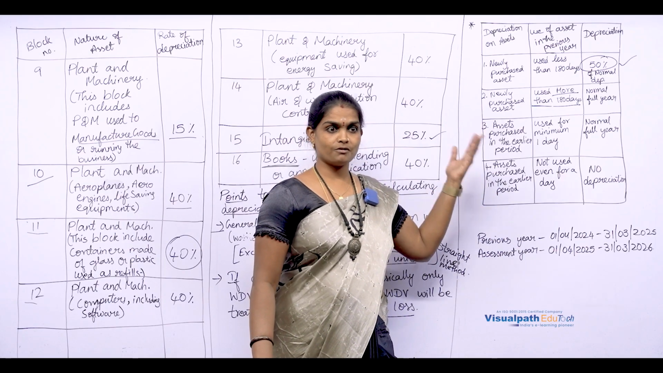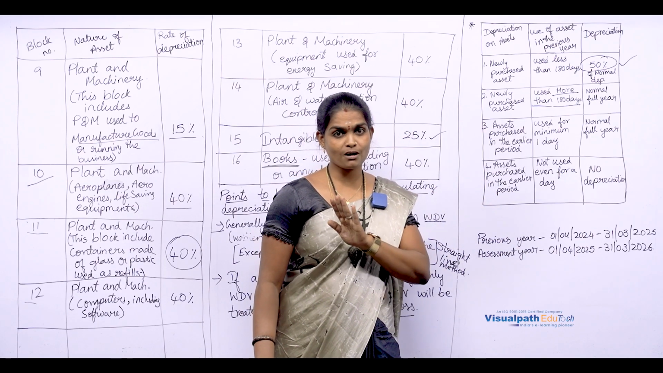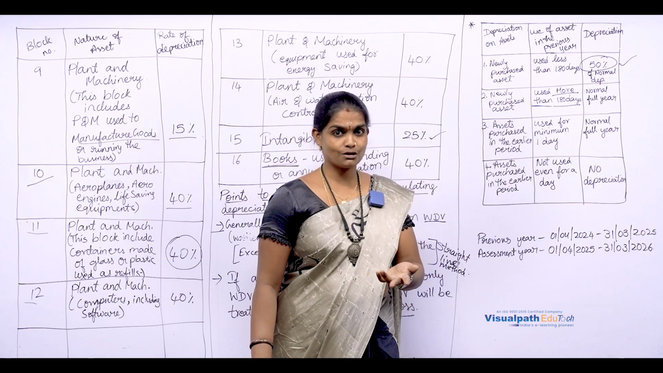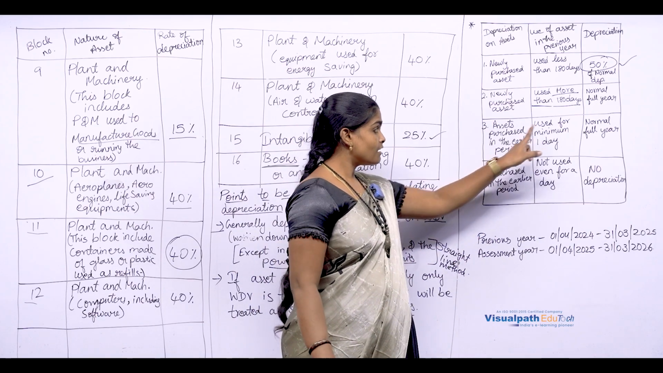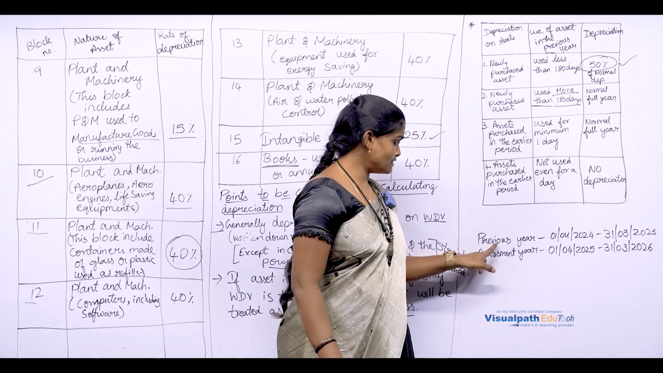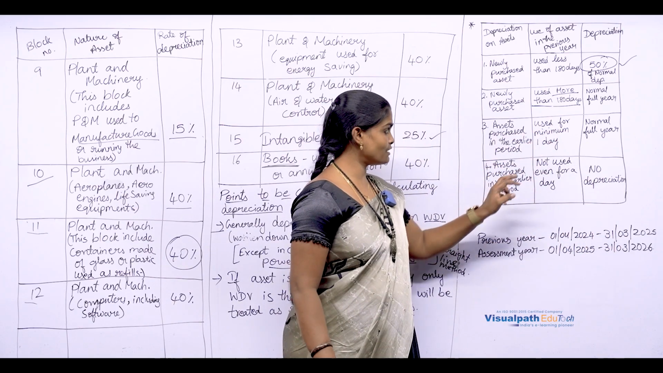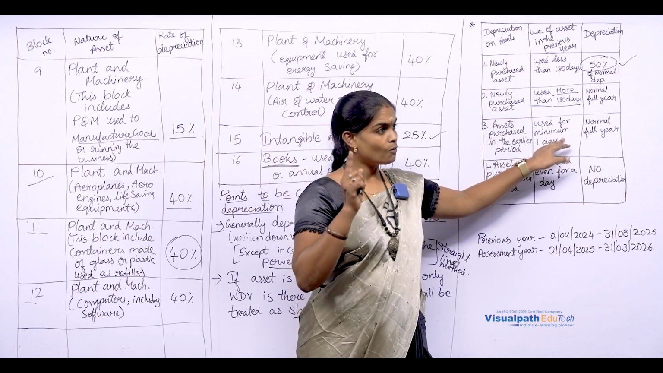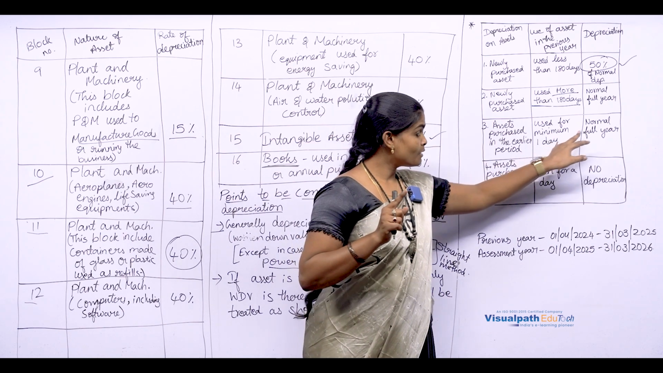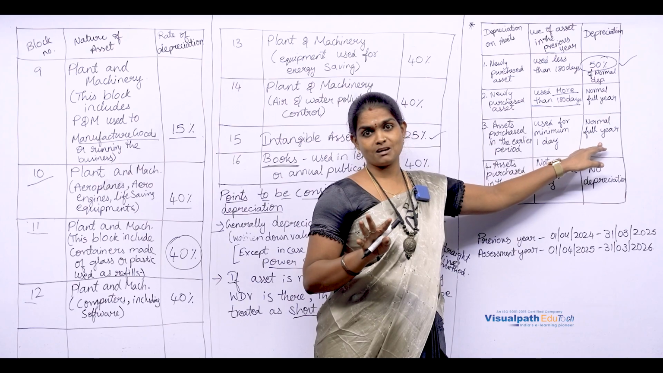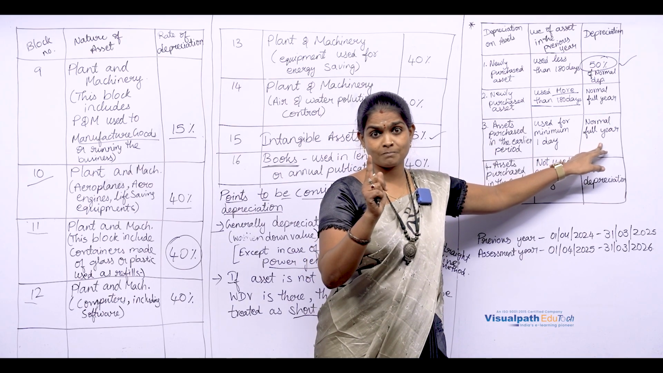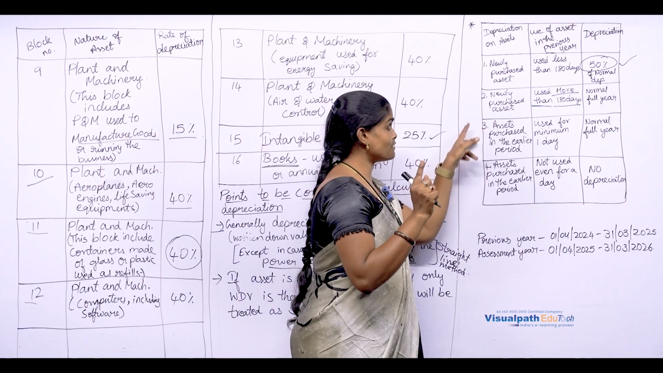Then next, if the asset is purchased in an earlier period, meaning before this previous year, one year before itself you have purchased it but you have not put it to use. Then in this previous year, you are using it for a minimum of 1 day. Only 1 day you have used, but normally full year depreciation will be allowed. Clear?